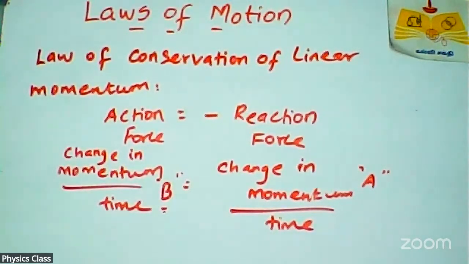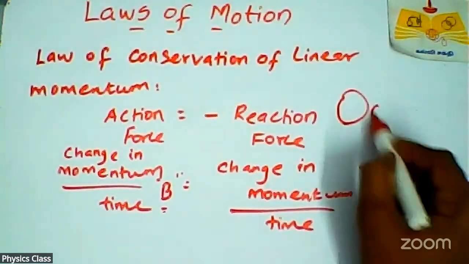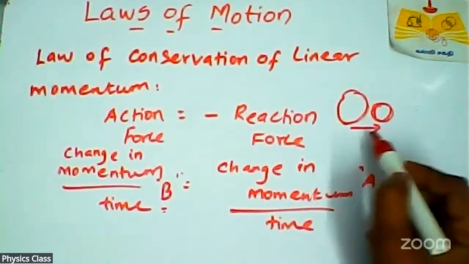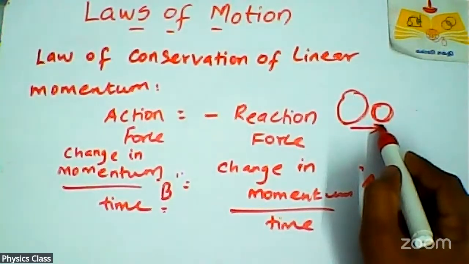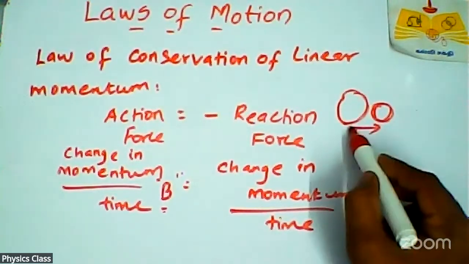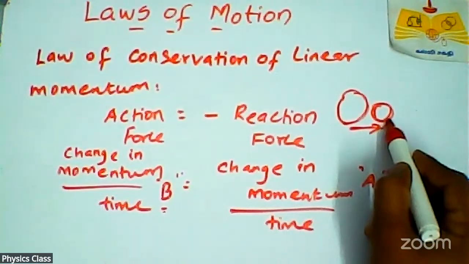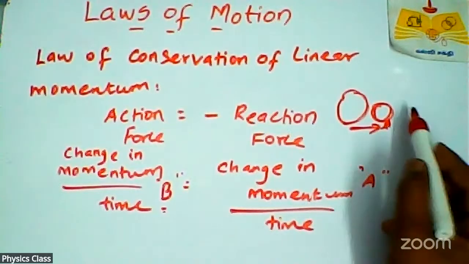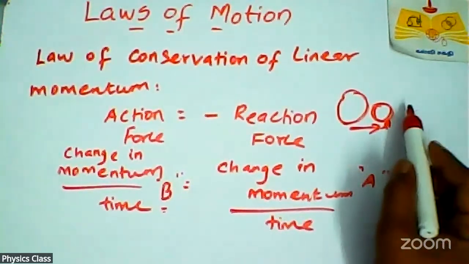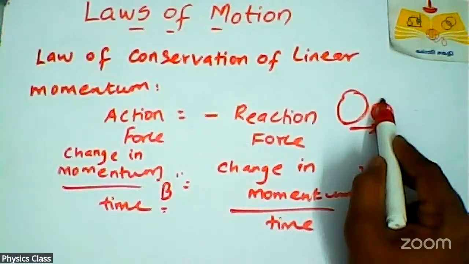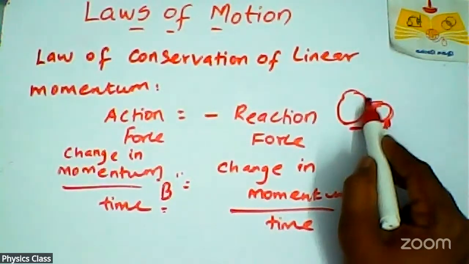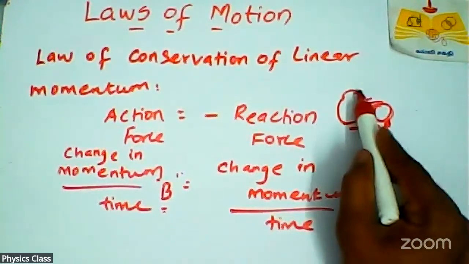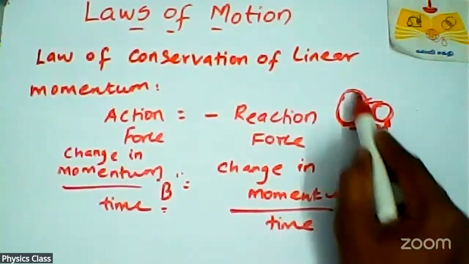So again I'm repeating that. Suppose two objects collide. This object exerts a force on this object, and that force will change the momentum of this object. By the same process, this object will exert a force on this object, and that force will change the momentum of this object also.